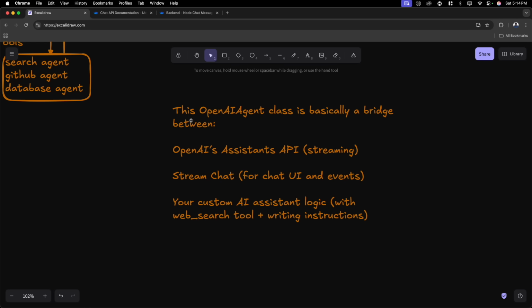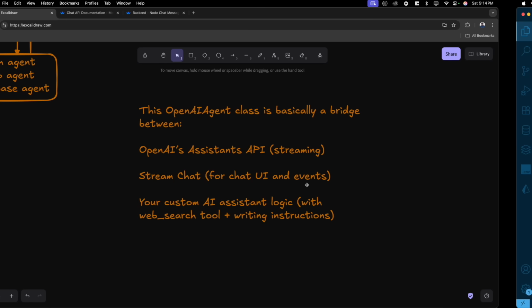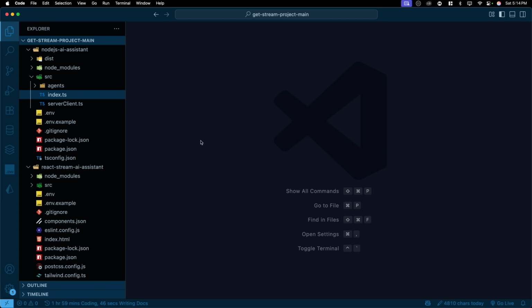So what we've done so far is the Stream Chat integration, and how many things we have to take care of. And then on top of that, we have OpenAI's call. Stream Chat is actually for chat UI and events. It's an interface or a bridge between the OpenAI Assistant APIs, the streaming API, as well as the custom AI logic that we have written, which might have tools or might not. So let me walk you through one by one what we have done, and the second-time tour is much easier than the first time.